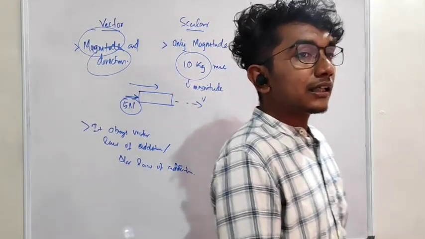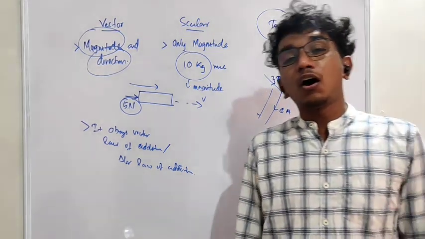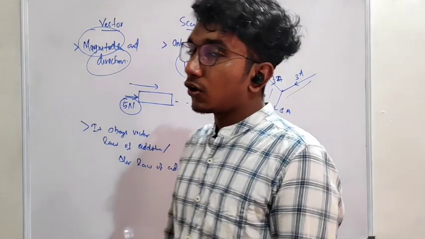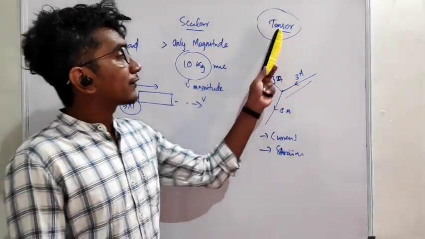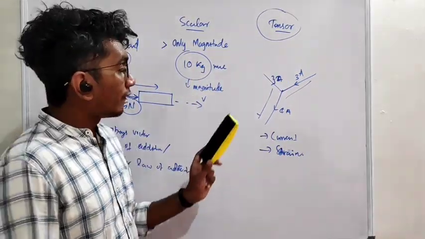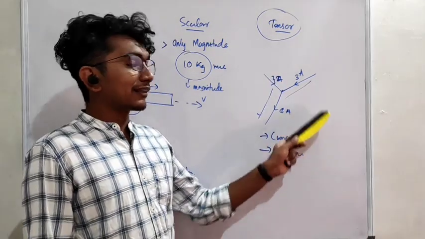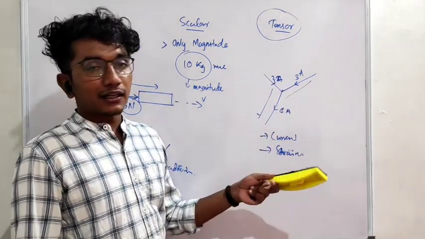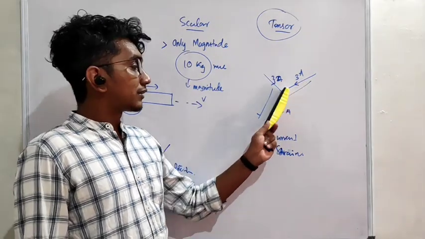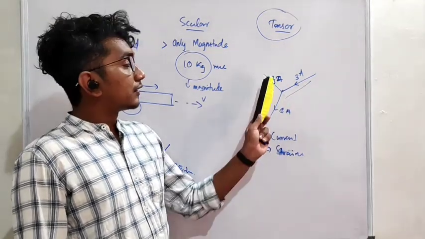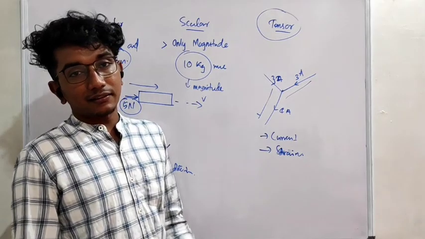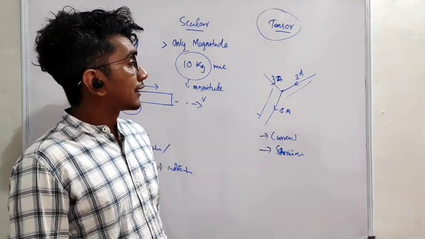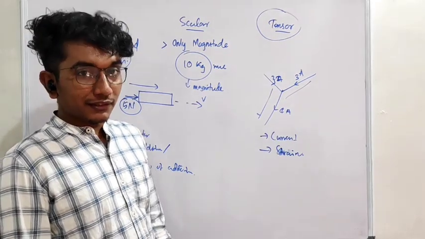It follows either the vector law of addition or the triangular law of vector addition. But in the case of tensors, there is no vector addition or anything. We add them just as real numbers. When you add real numbers, 2 plus 3, and 4 is going away, so it will be minus. So 2 plus 3 minus 4, that is the answer. But that is a net current. And then the net current in the junction should be 0, right?